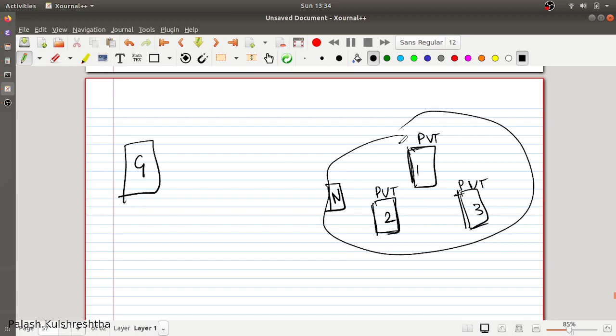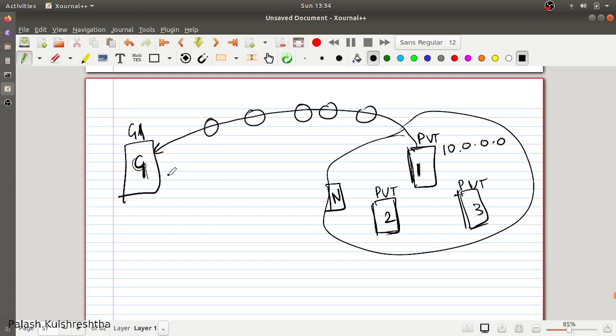Let's say they know the IP address of google.com, that is G1. They will be able to connect. Let's say for instance they are able to connect from IP address 1 to this. There are multiple routers, so they know the information of routing traffic from a particular location to address G1 of google.com. But when Google is sending the response back, it will be sending the response to IP address 10.0.0.0.